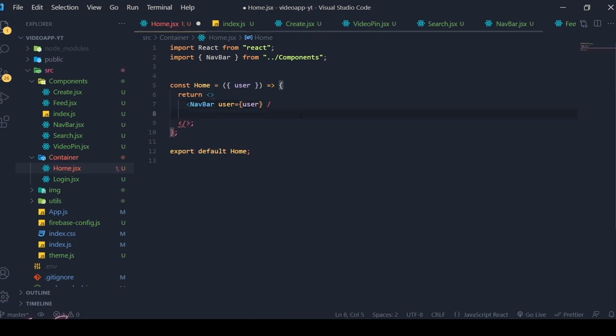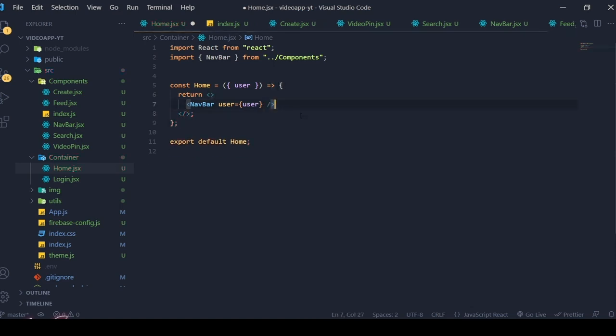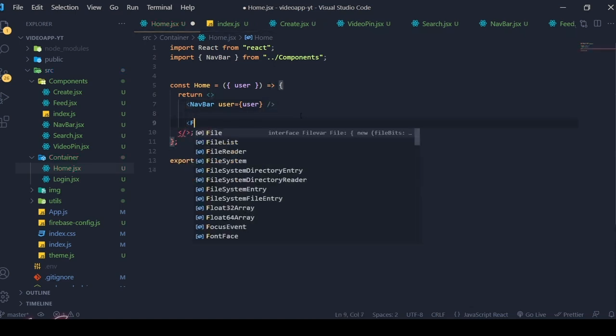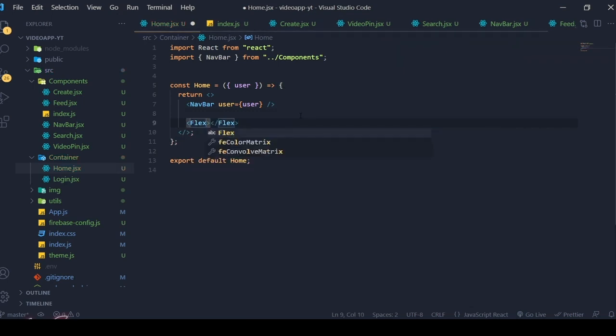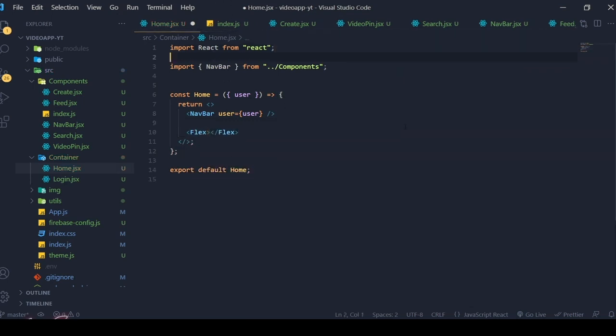Then after this, I'm going to create a flexbox, flex, which is coming from Chakra UI. So we need to import that.